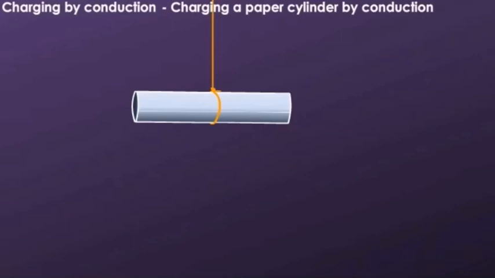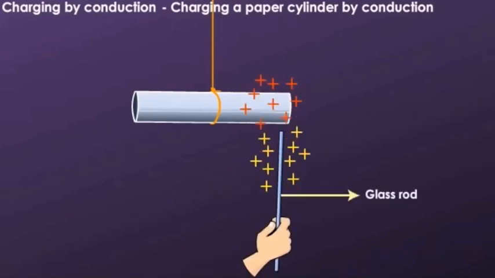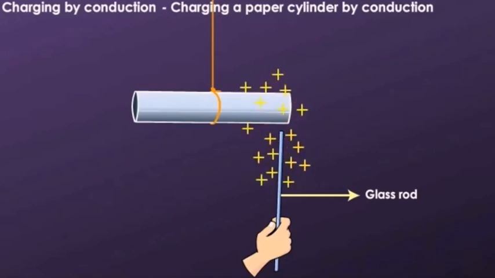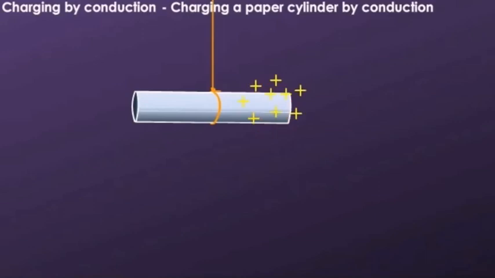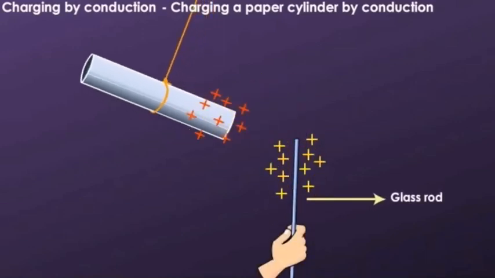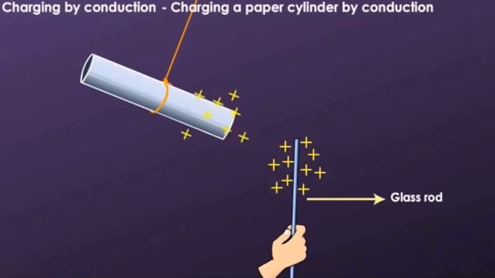Now, touch the paper cylinder with a glass rod rubbed with silk so it has a positive charge. Remove the glass rod and then again bring it near the paper cylinder. What happens? The paper cylinder is repelled by the positively charged glass rod.